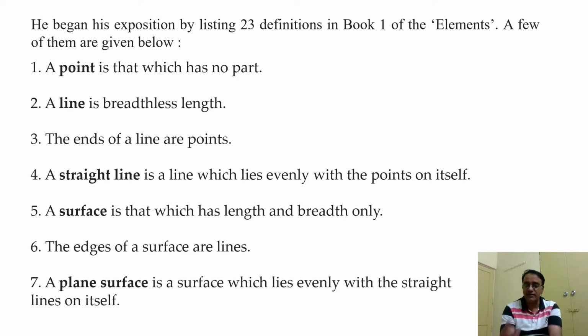Now, if you carefully study all these definitions, you find that some of the terms, like part in the first one and breadthless, breadth, length, evenly, etc., need to be further explained. These are all the terms which need to be further explained clearly. For example, consider the definition of a point. In this definition, a part needs to be defined.